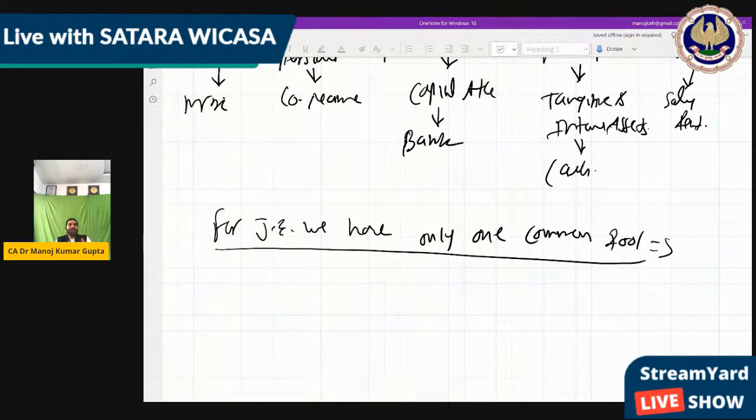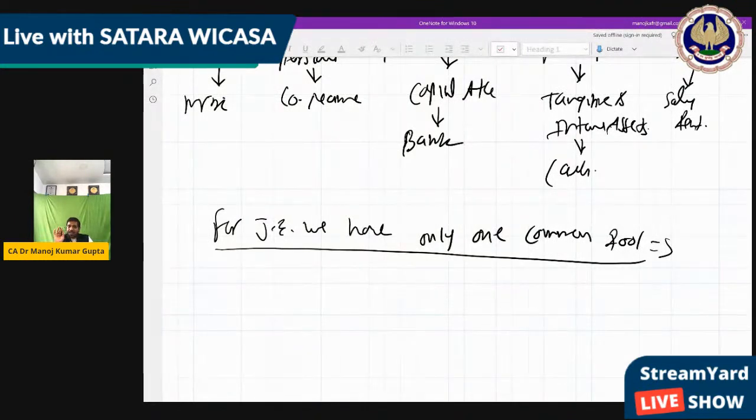Okay, for example, if you purchase a mobile, what you receive is the mobile, so mobile will be debit. What you paid, suppose cash, so cash will be credit. So whatever you receive will be debit and whatever you paid will be credit. This is the simple rule for journal entries in accounting.